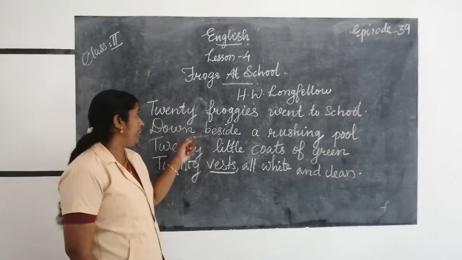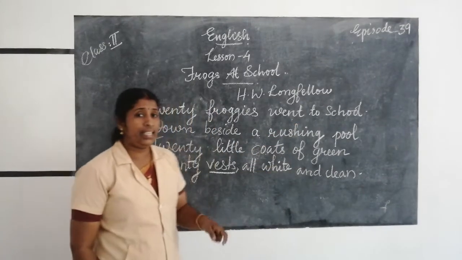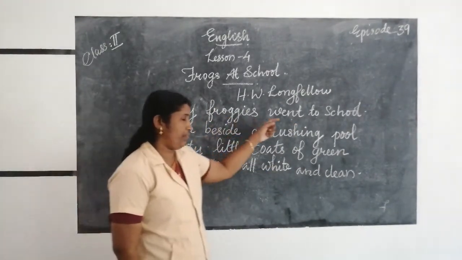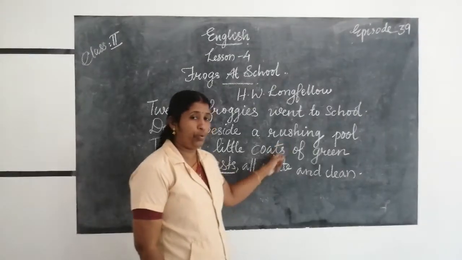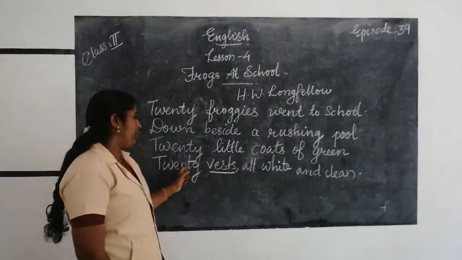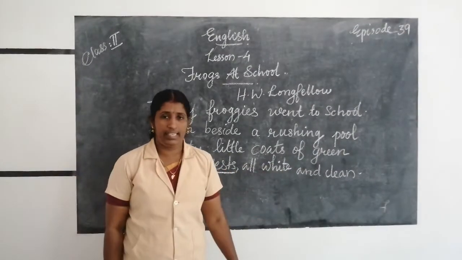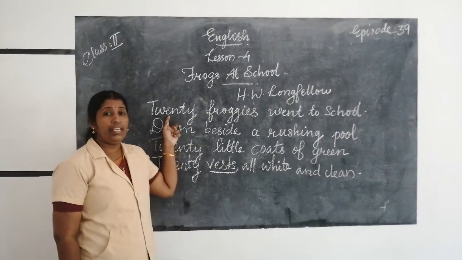Look at the first four lines. Twenty froggies went to school, down beside a rushing pool. Twenty little coats of green. Twenty vests all white and clean. Listen to the spelling of the word twenty.